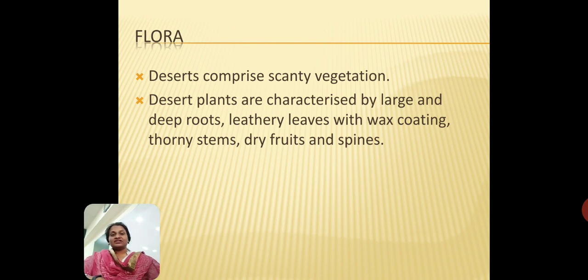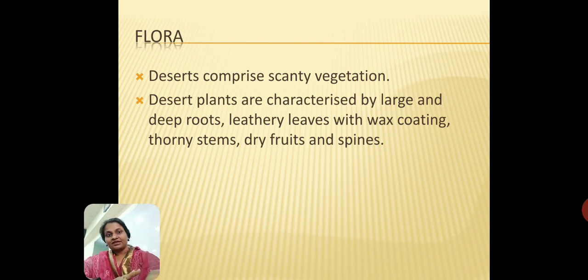Now what is particular about the desert plants is that they have long stems and deep roots. Their roots go very deep into the soil in search of water. Apart from this, you also have the wax coating on top of the leaves of the plants. That is again to prevent evaporation. They have dry fruits and spines on their plants. So all these are to protect the plants and to conserve the water content.